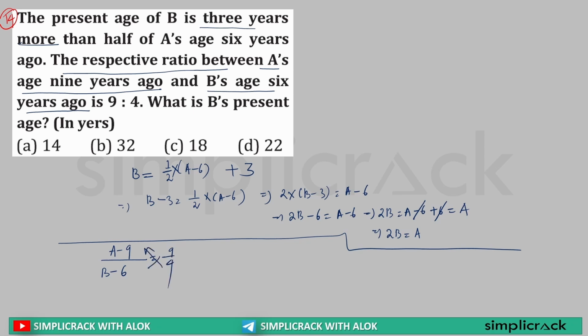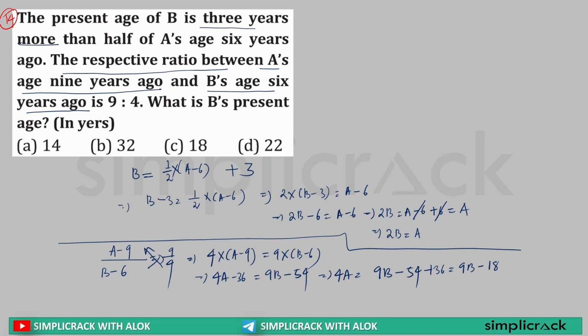Now if I cross multiply, what will I get? 4 multiplied by (A minus 9) is equal to 9 multiplied by (B minus 6). So this can be written as 4A minus 36 is equal to 9B minus 54. So this can be further written as 4A is equal to 9B minus 54 plus 36, which is equal to 9B minus 18.